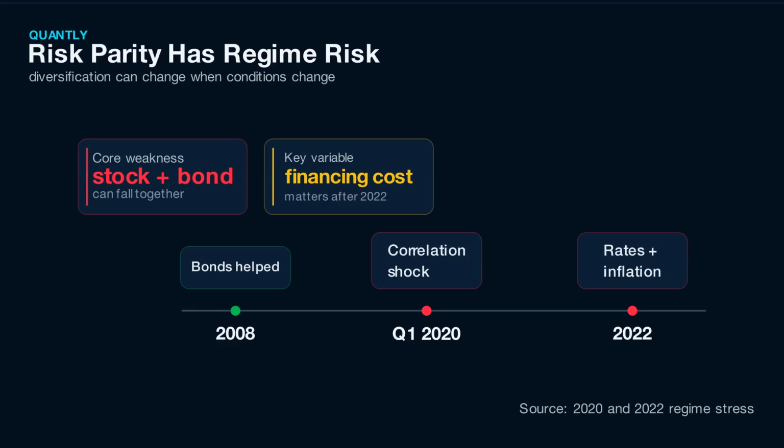The fourth weakness is regime dependency. Many historical backtests benefited from the long bond bull market from the early 1980s through the 2010s. If inflation stays high, real rates stay high, or stock-bond correlation stays positive, a portfolio that relies heavily on duration can struggle. The balanced view is this. Risk parity is a disciplined framework, not a magic allocation. It diversifies the sources of risk, but it still depends on correlations, financing costs, and the economic regime.